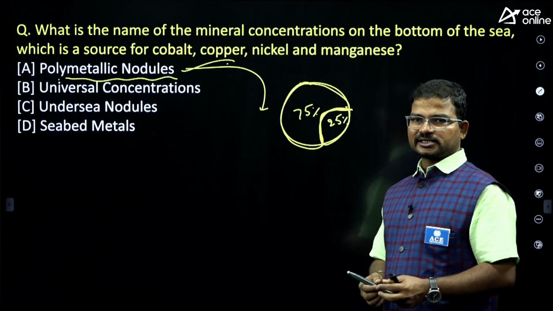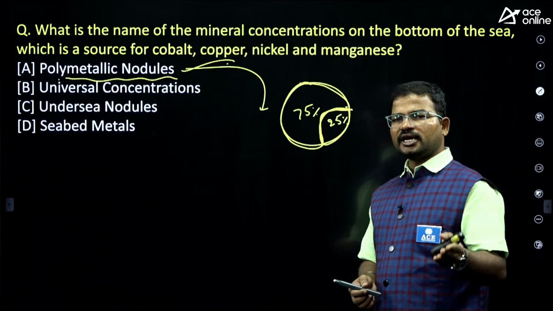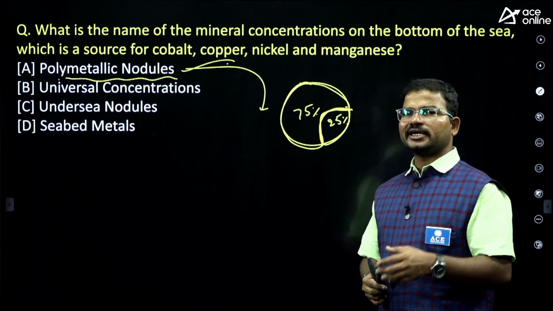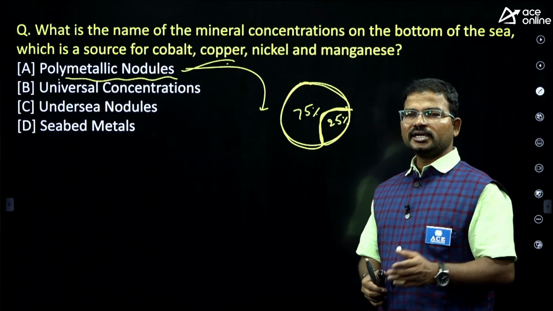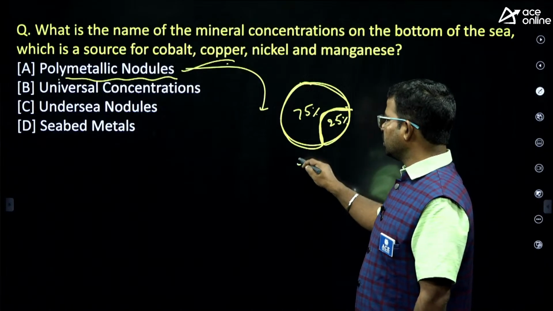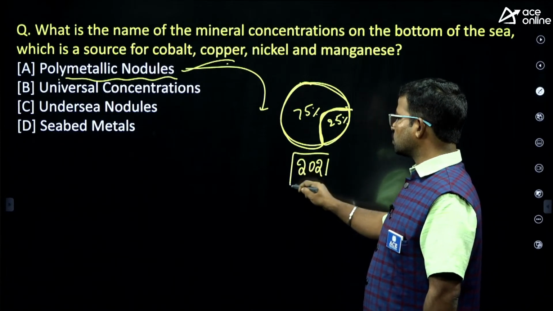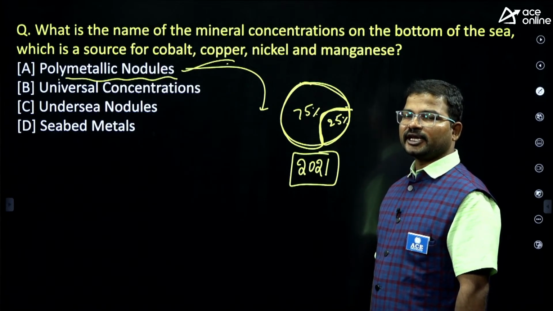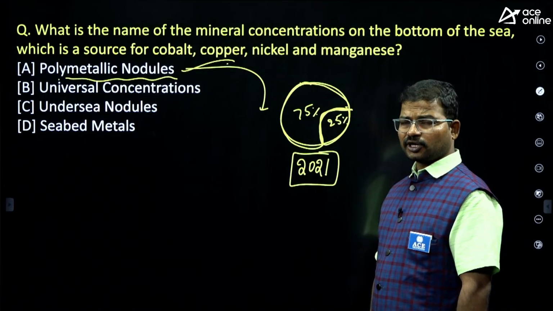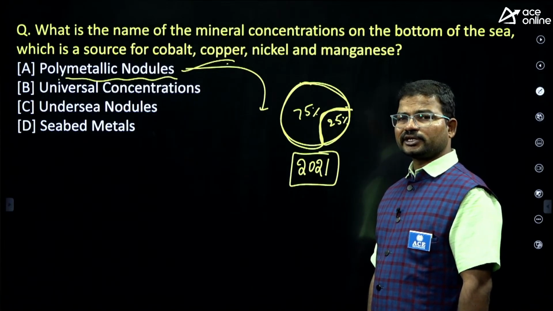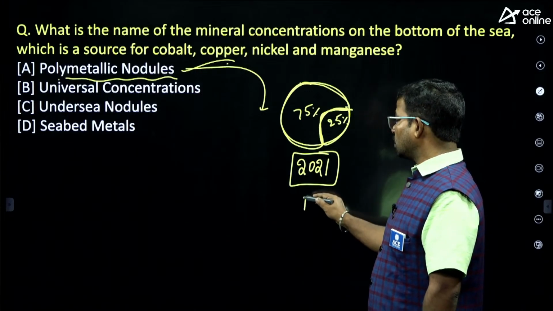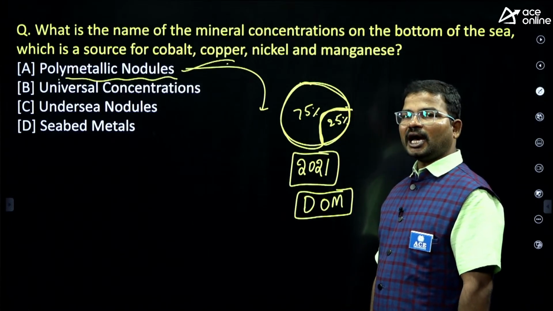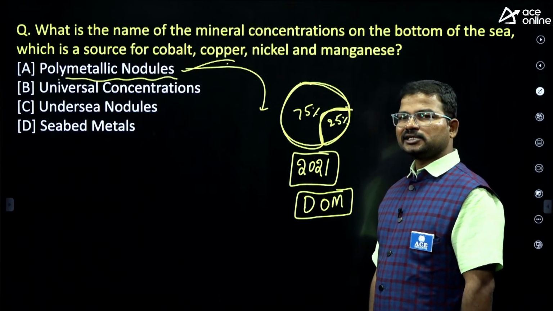That's why most of the countries like UK, France, Russia, China, US, almost all these countries, have already initiated deep sea mining projects. Recently in 2021, India officially initiated this project under the Ministry of Earth Sciences. What is the name of the project? Mission Samudrayan, which is also treated as deep ocean mining. The purpose is to extract valuable minerals from the seabed.